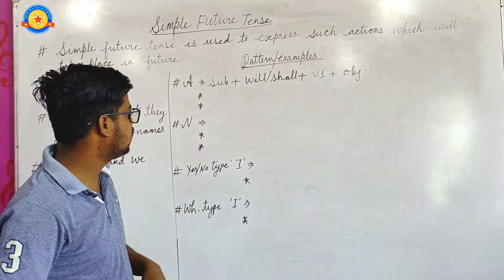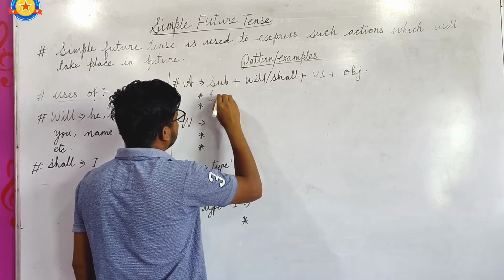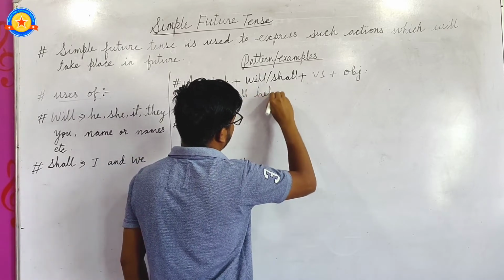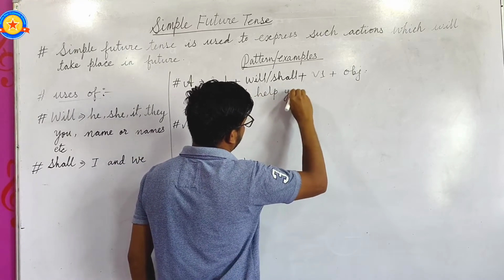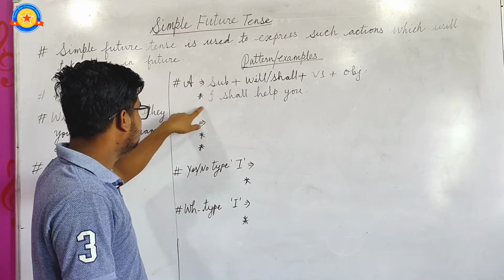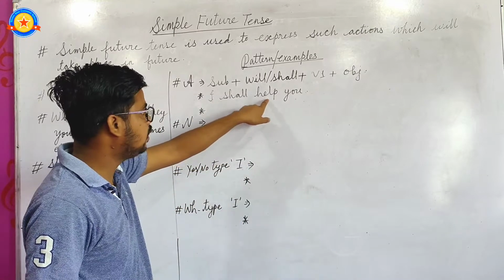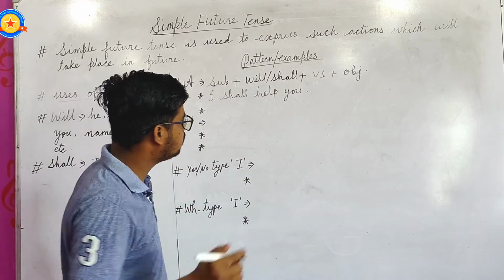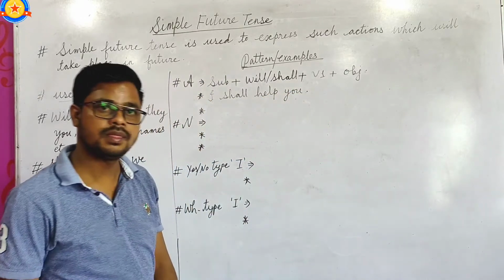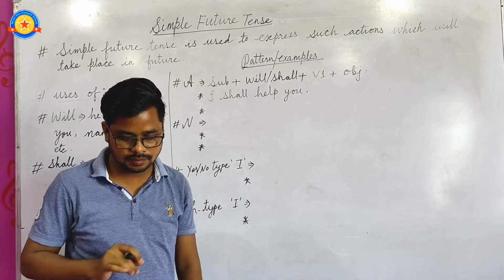For example, I shall help you. I is the subject, shall is the be verb, help is the main verb, and you is the object. And at the end of the affirmative sentence, don't forget to put a full stop. Let me take one more example.